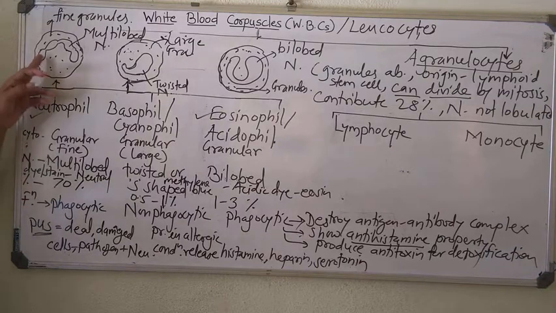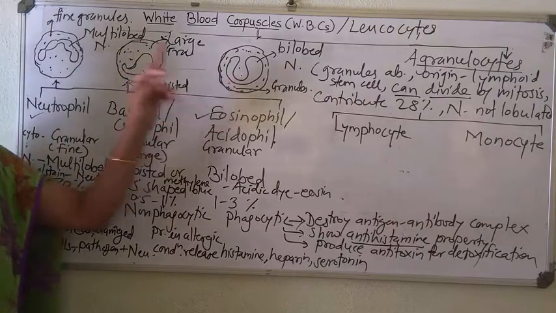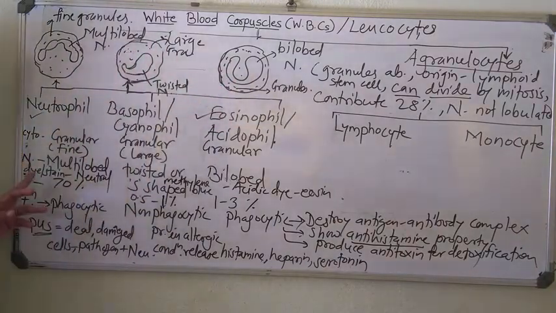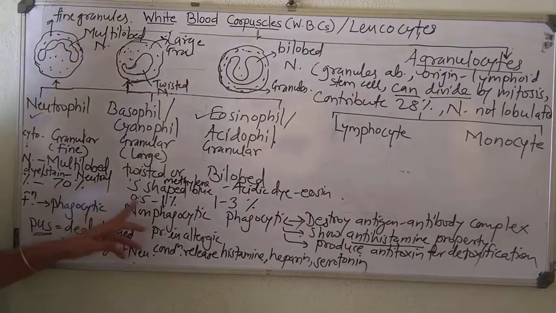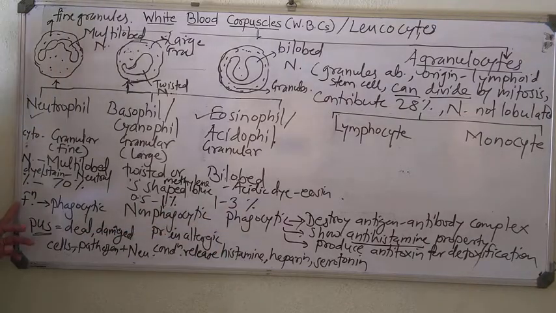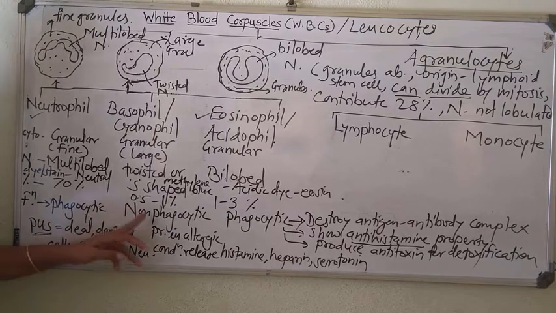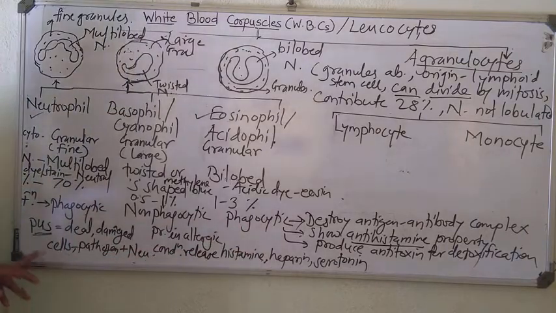The nucleus is multilobed, the nucleus is twisted or S-shaped, the nucleus is bilobed. Then percentage: 70%, here 0.5 to 1%, here 1 to 3%. Then function: neutrophils phagocytic, basophils non-phagocytic, eosinophil again phagocytic.